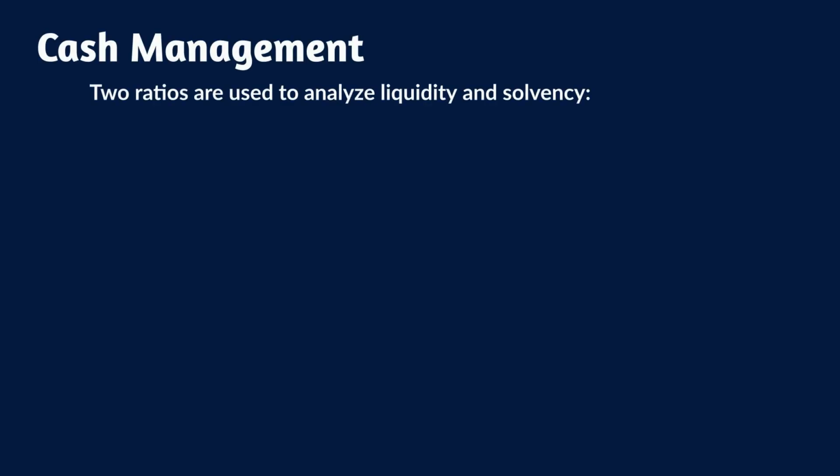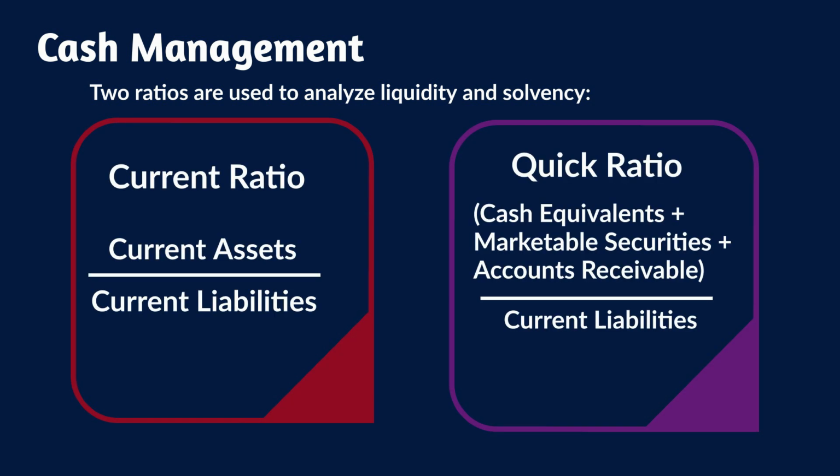Two ratios can be used to analyze liquidity and solvency: current ratios and quick ratio. The current ratio is calculated by dividing current assets by current liabilities. The quick ratio is calculated by dividing cash equivalents plus marketable securities plus accounts receivable by current liabilities.